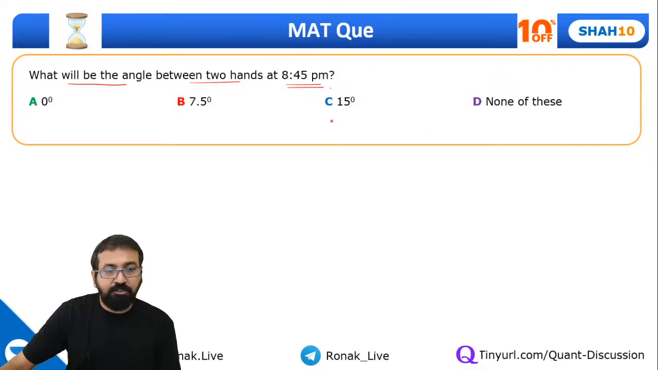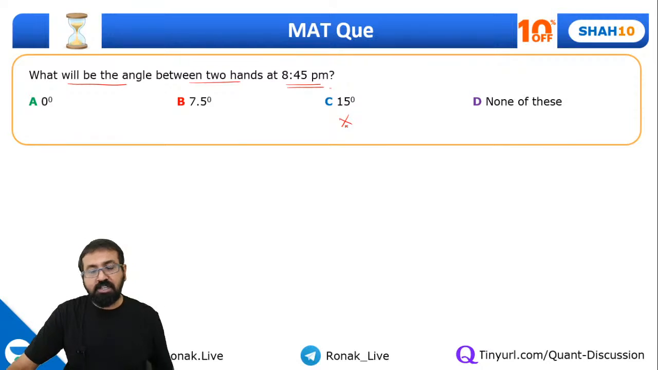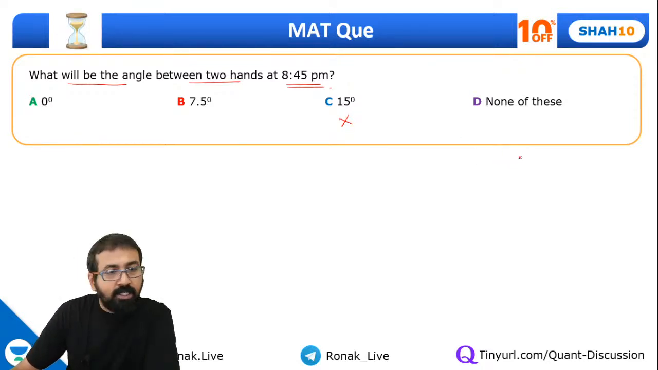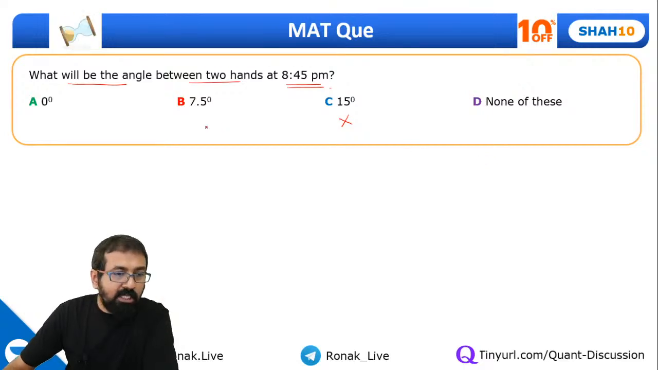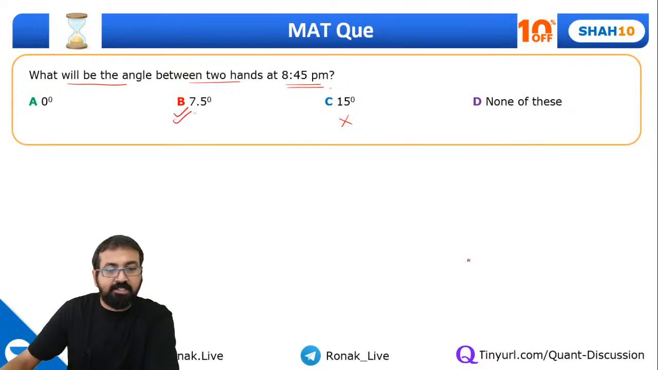Someone is saying C, 15 degree. No, it's not 15 degree. Sakshi, that's incorrect. Dia is saying B. Yeah, that's correct.